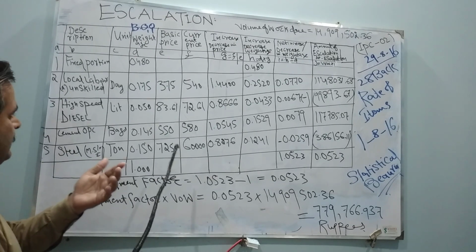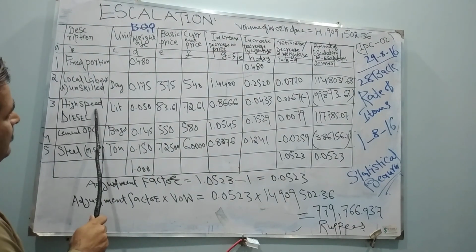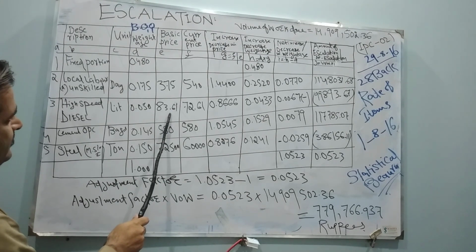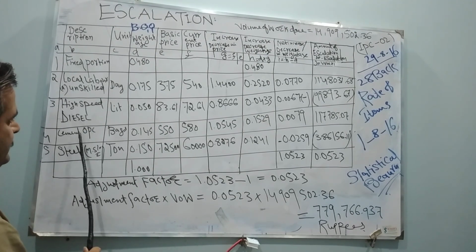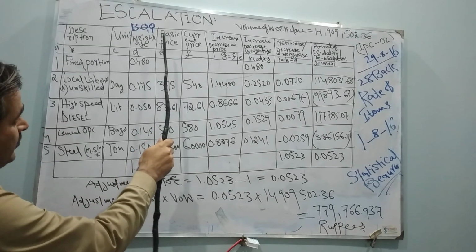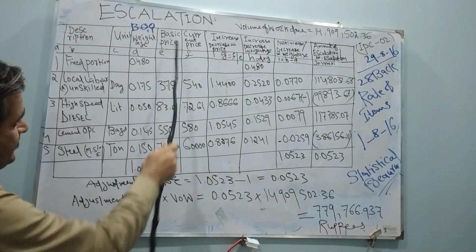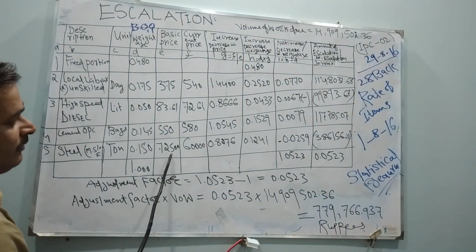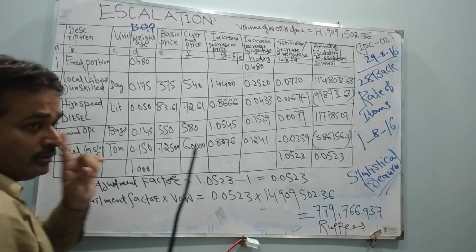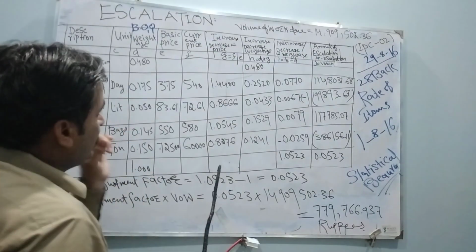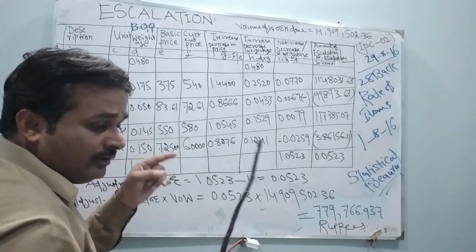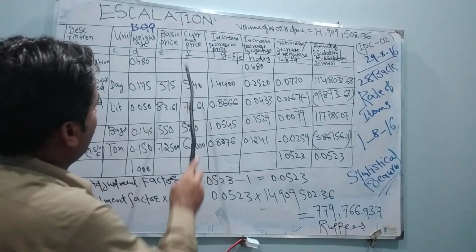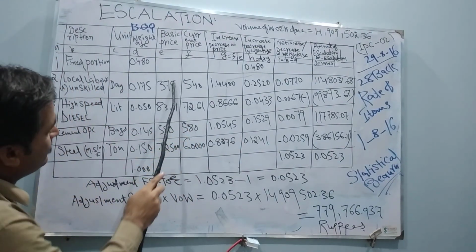Friends, I am going to explain further. High speed diesel in 2014 was 83.61 per liter. Cement OPC in 2014, basic price was 550. Steel was 72,500. Okay, friends, these are the 2014 basic prices, when your project was started. My project was started in 2014, that's why I will write these values.